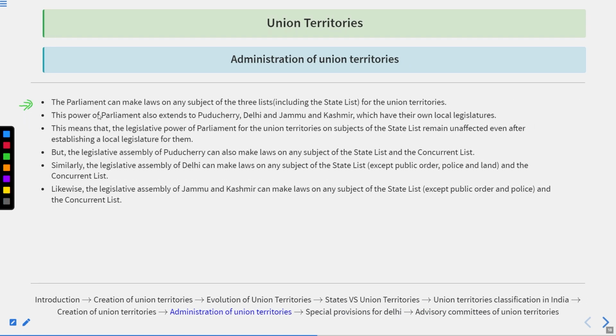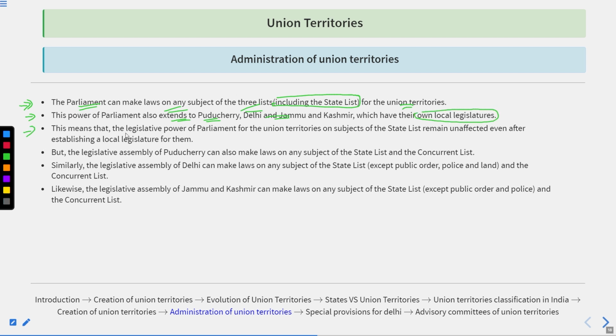Thereafter, the Parliament could make laws on any subject of the three lists, including the state list, for the union territories. The power of Parliament also extends to Puducherry, Delhi, and Jammu and Kashmir, though they have their own legislatures.